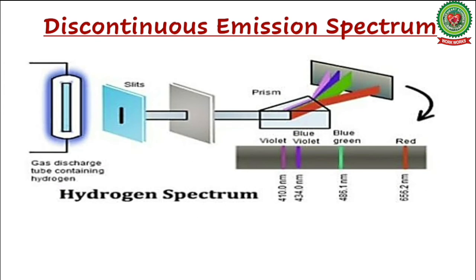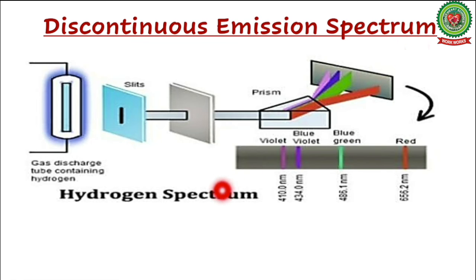The next type of emission spectrum is discontinuous or line spectrum. In this, any gas or a chemical substance in its vapor phase is heated with the help of an electric arc. And then the light is emitted from this gas that is being taken in the discharge tube, and that light is passed through the prism. A line spectrum is produced. So that is known as discontinuous emission spectrum.